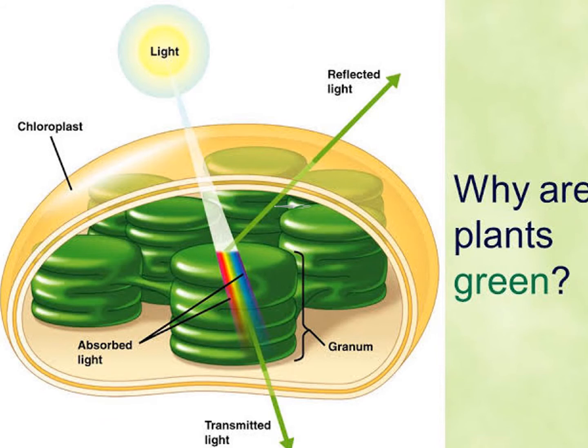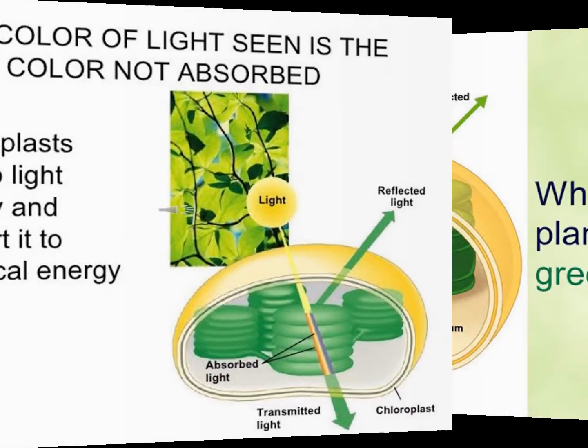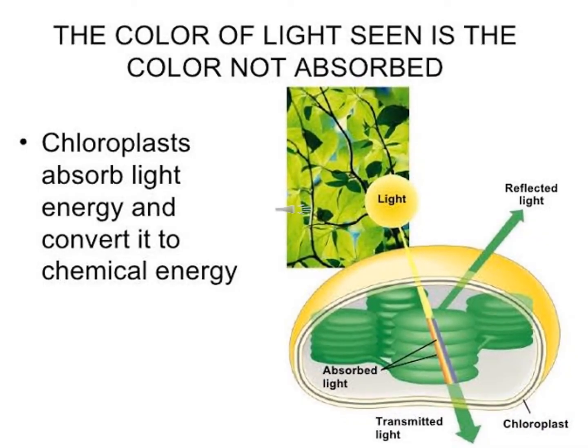In this diagram, you can see that plants absorb blue and red light most effectively, but reflect the green light, so the reflected light that we can see is green light. The color of light seen is reflected, not the color absorbed.